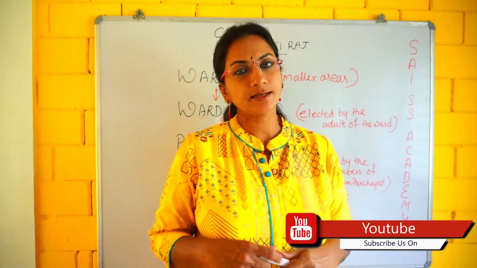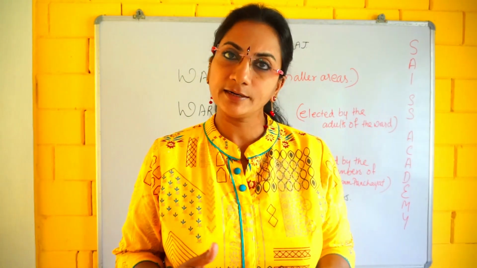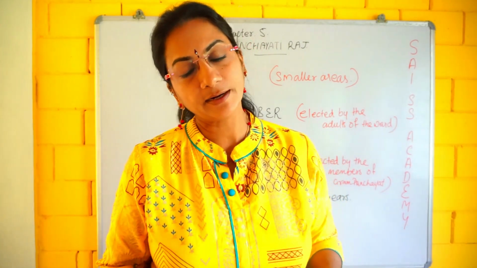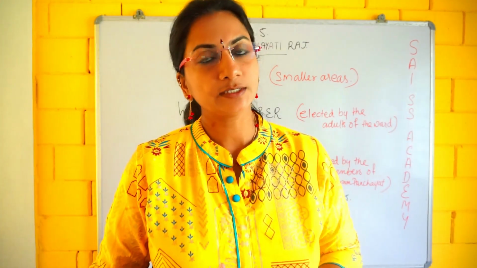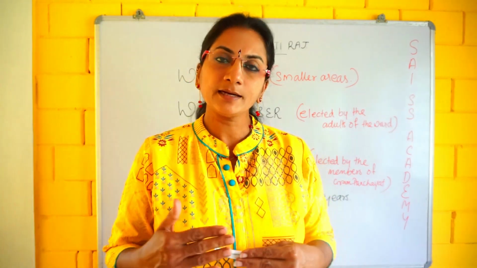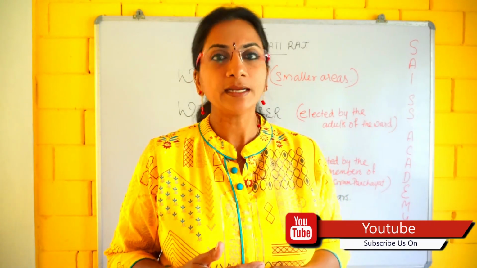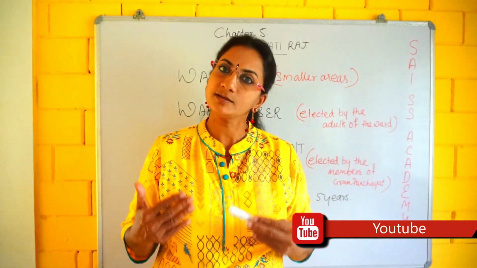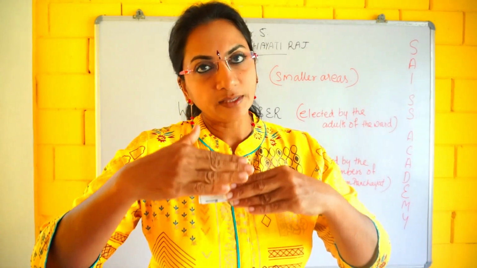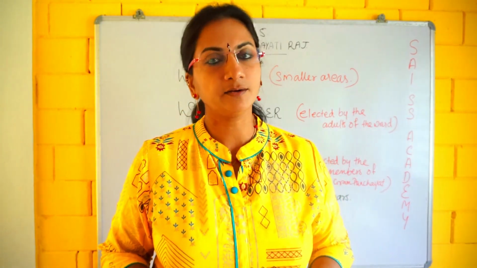Children, so we discussed that for making governance smoother, the states are divided into districts, the districts into blocks, the blocks into villages and the villages into wards. Here is an example, the state Kerala. Kerala is a small state, yet it is divided into 14 districts, because of smoother governance. The levels of government below the state level are known as the local governments.